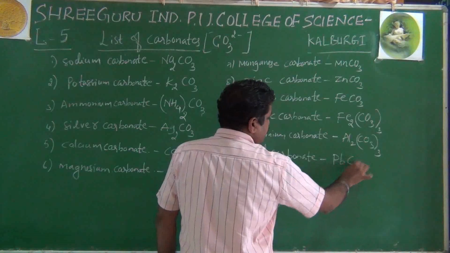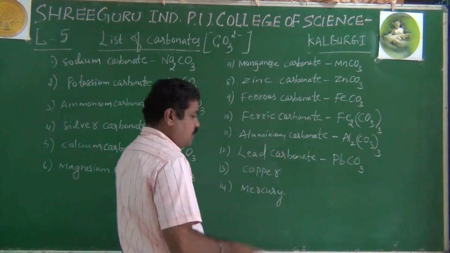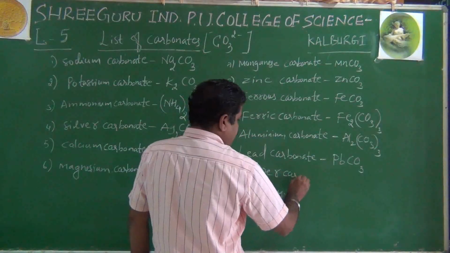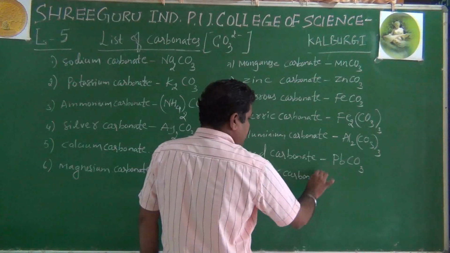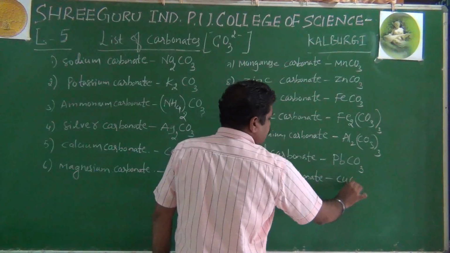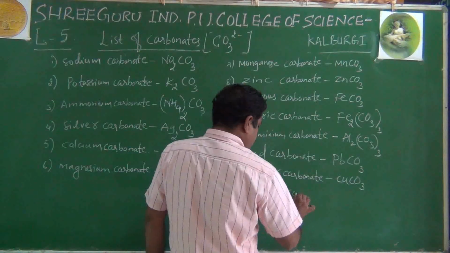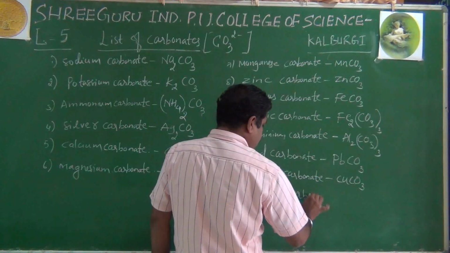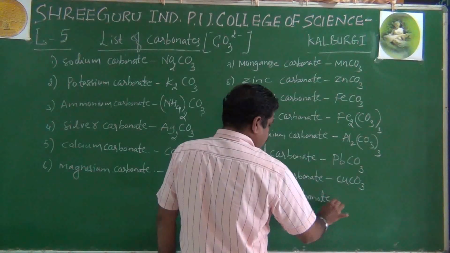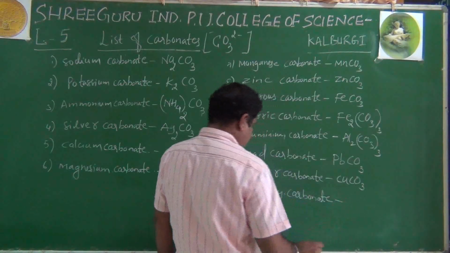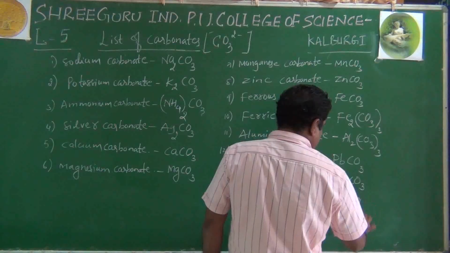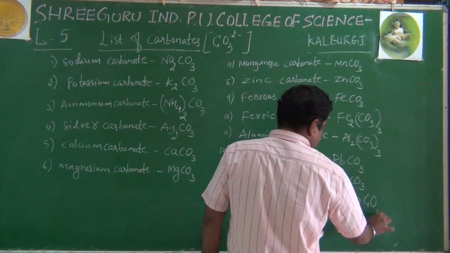Lead carbonate is PbCO3. Copper carbonate is CuCO3. And mercury carbonate is HgCO3.